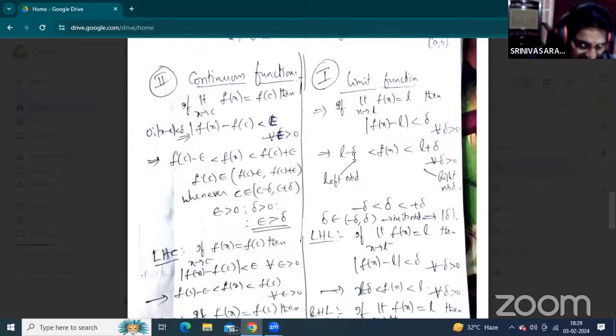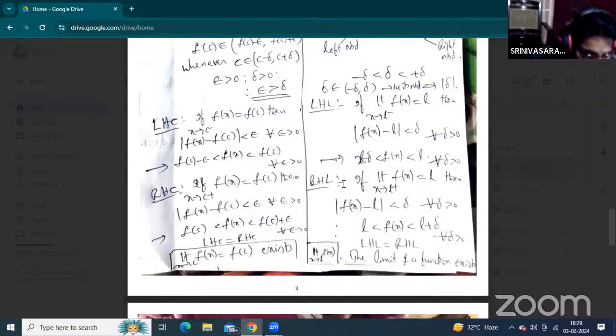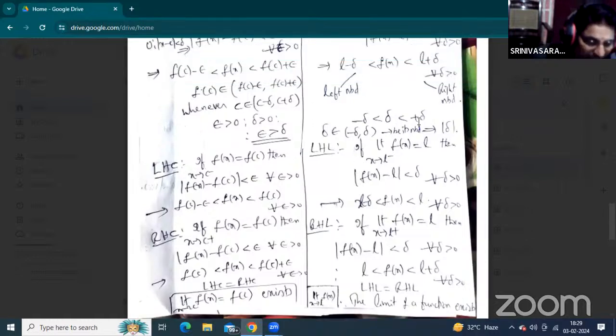In the same manner, L minus del and L, that is the open interval, is the left neighborhood. L and L plus del is the right neighborhood, and according to the right neighborhood, we must define the right hand limit. Okay. Now del here is always greater than 0 and lies between minus del and plus del. This is the open interval. The open interval is represented with small brackets, minus del and del.